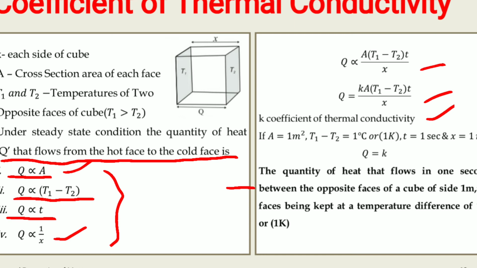Then how will we define this coefficient of thermal conductivity?